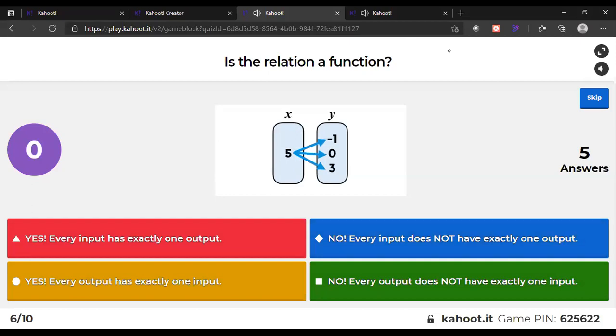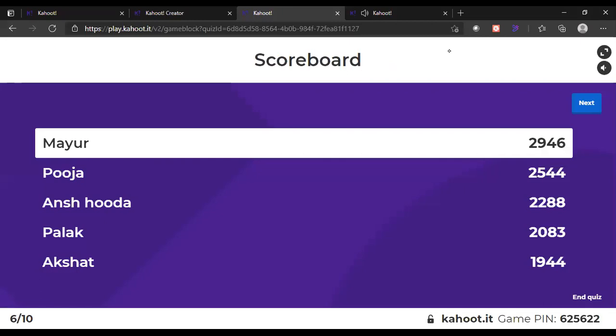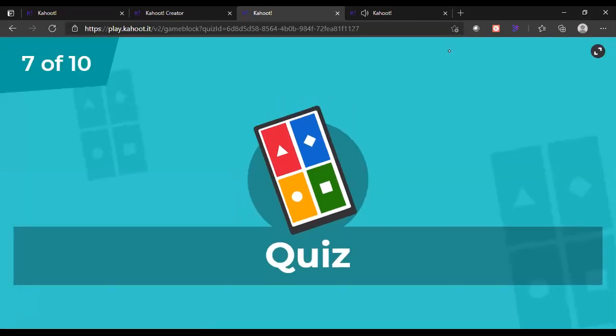Time up. Only 5 students can answer it. Okay, 0. 0 means nobody has given the correct answer. Okay, so the score is same. On to the next.